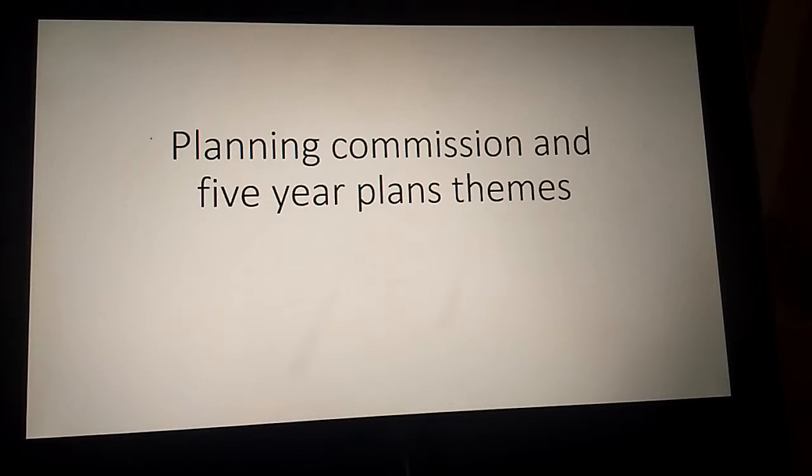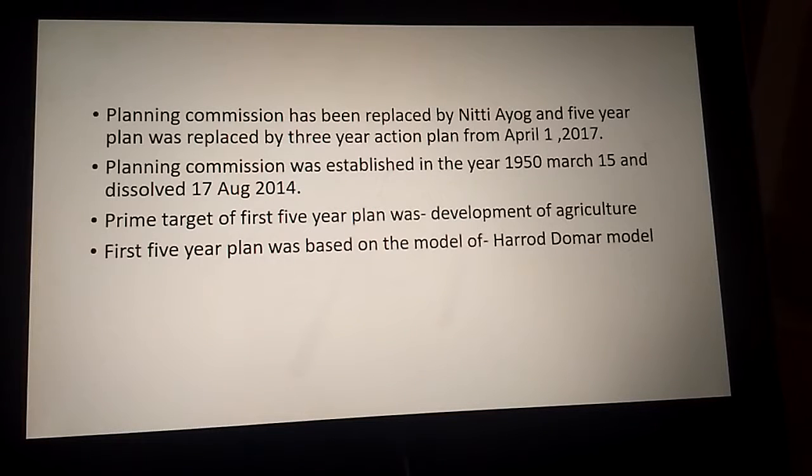So let's start. The Planning Commission has been replaced by Niti Aayog, and the 5-year plan was replaced by a 3-year action plan from April 1, 2017. The Planning Commission was established on 15 March 1950 and dissolved on 17 August 2014.